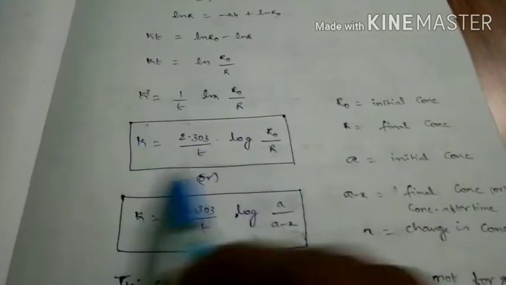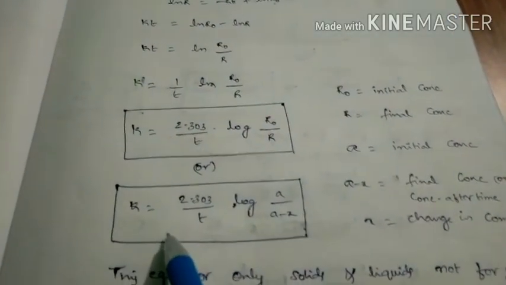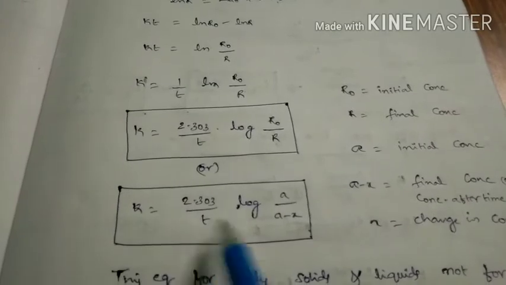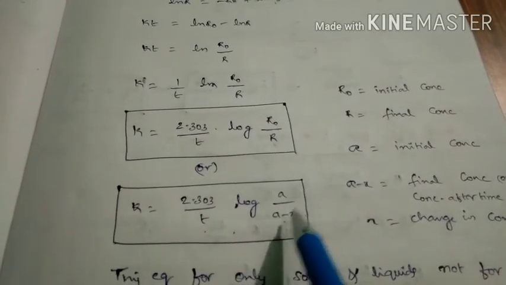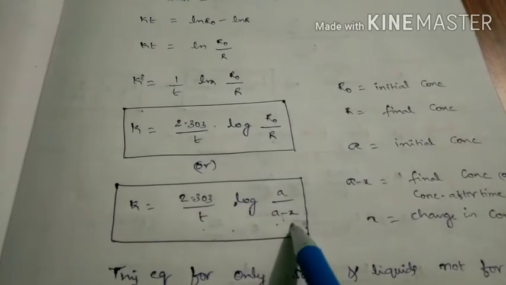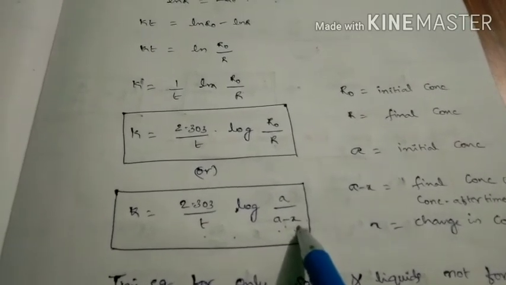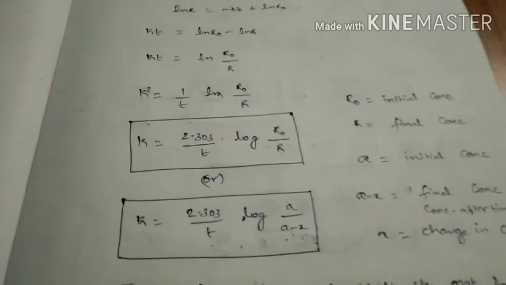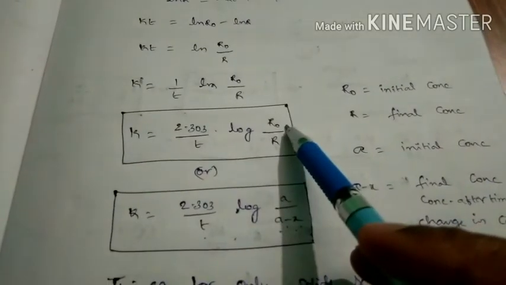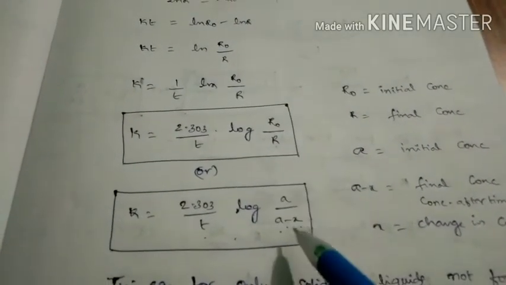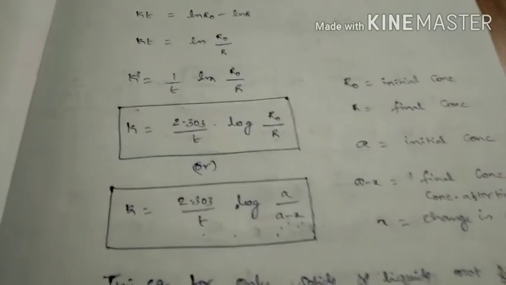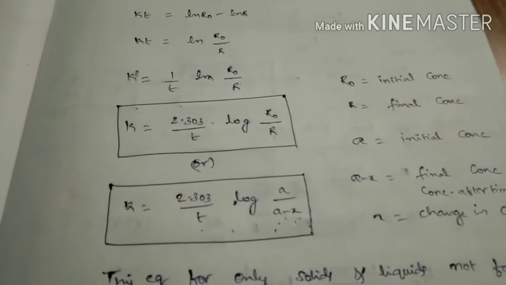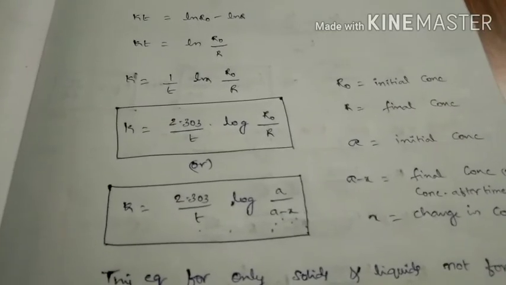After solving this one we get this equation, or you can remember this one also, 2.303 by t into log a by a minus x. a is the initial concentration, a minus x is the final concentration, x is the change in concentration, t is time, k is the rate constant. Here R naught is the initial concentration, R is the final concentration. But it is better to remember this formula, because if you remember this one, then we can calculate the problems based on this one very easily.